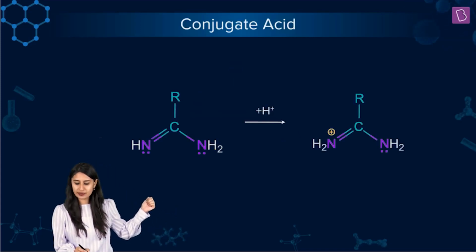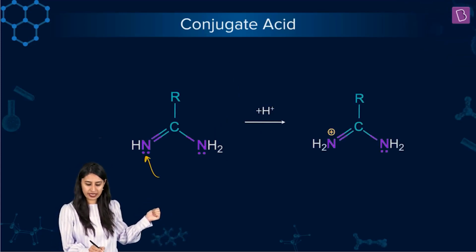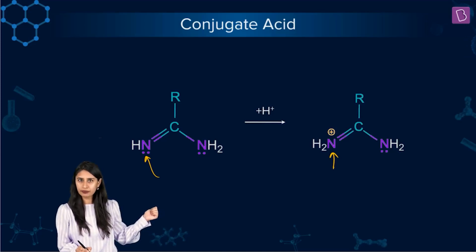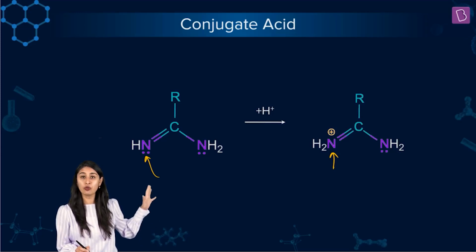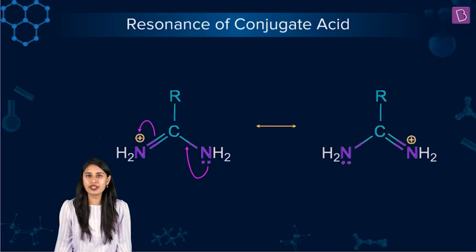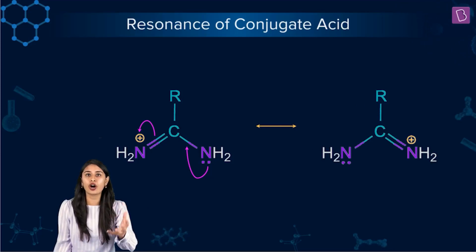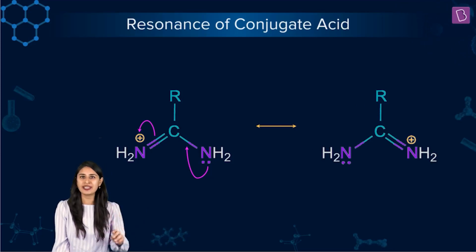Once the H plus has been accepted, an amazing thing is happening. Look at this. This is more basic, so this has accepted H plus and we get NH2 plus. Why? Nitrogen making 4 bonds, hence a plus is coming. And once this is formed, you can see equivalent resonating structures coming. And wherever equivalent resonating structures are coming, weaker the conjugate acid, stronger the base.